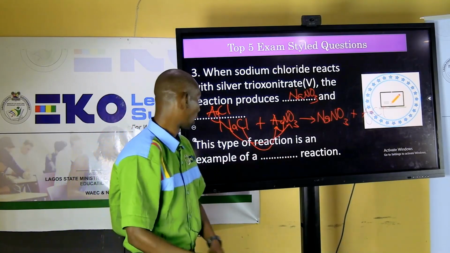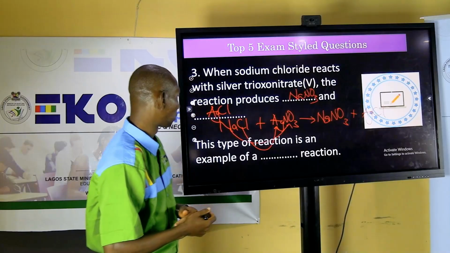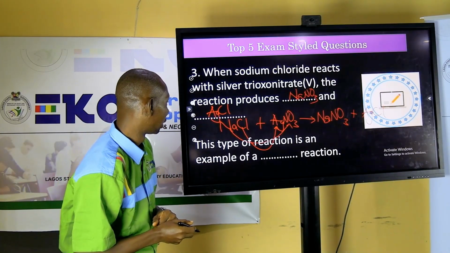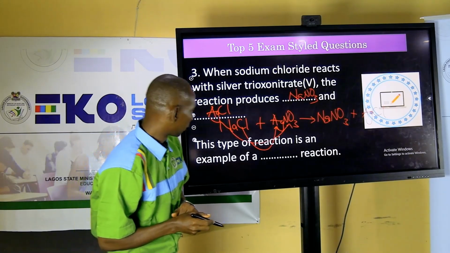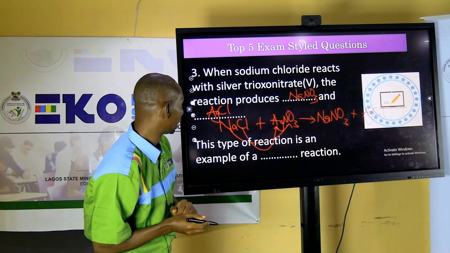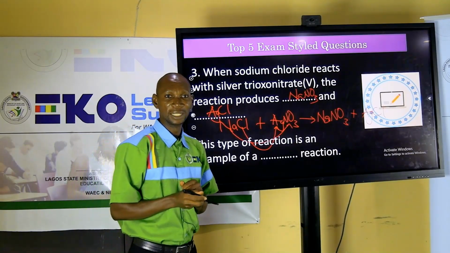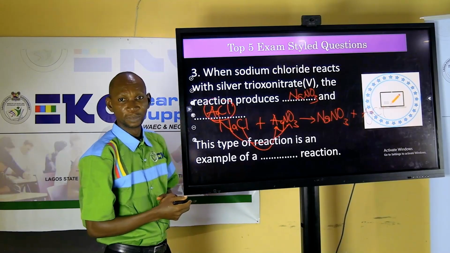This type of reaction is an example of what? What type of reaction is this? Among all the types of reactions that we have looked at, what do you think this type of reaction is? Did you say displacement? Okay. Did you also say precipitation? You're both correct. Yes, precipitation because a precipitate is formed.